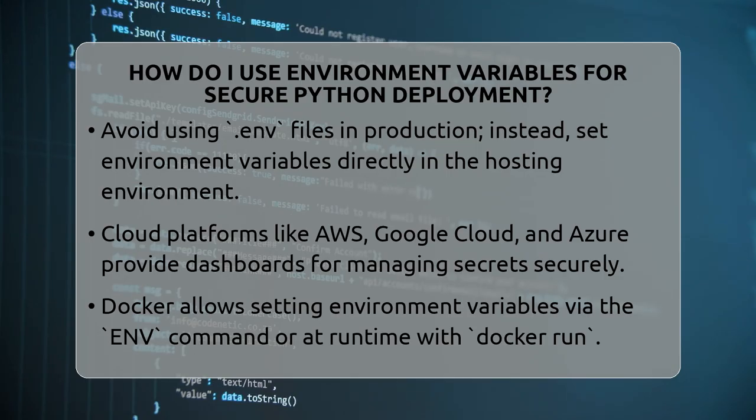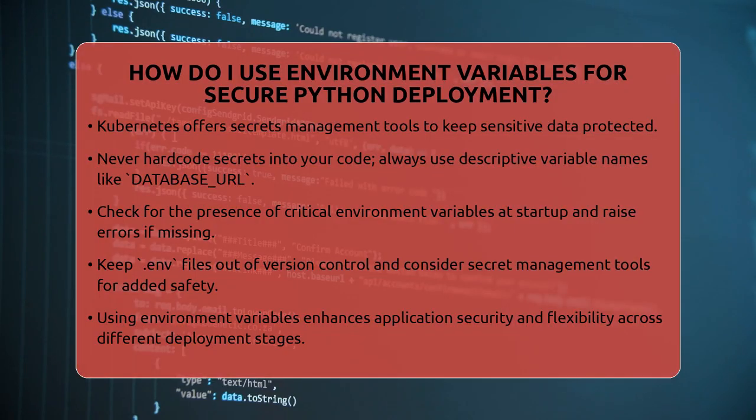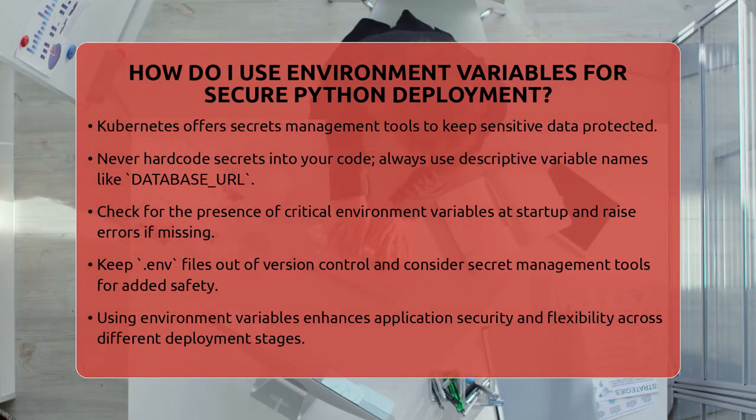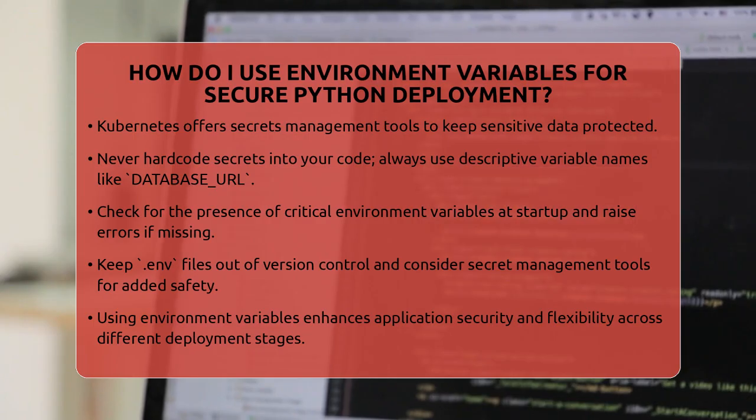Following best practices is key. Never hard-code secrets into your code. Use clear names for your environment variables, like DATABASE_URL or API_SECRET. Always check that critical environment variables are present when your app starts, and raise errors if they're missing. Keep your .env files out of version control and consider using secret management tools for added security.